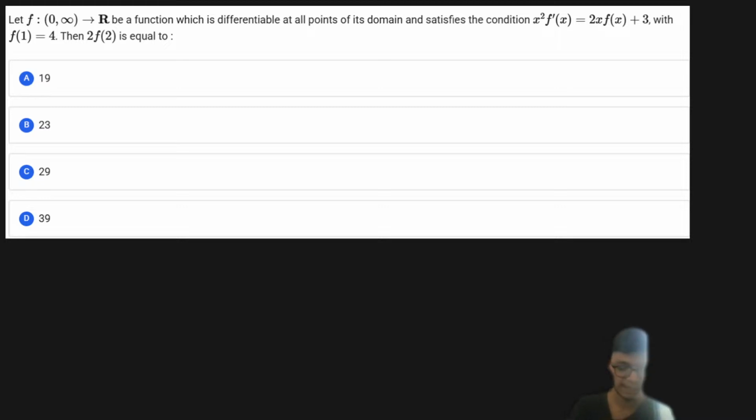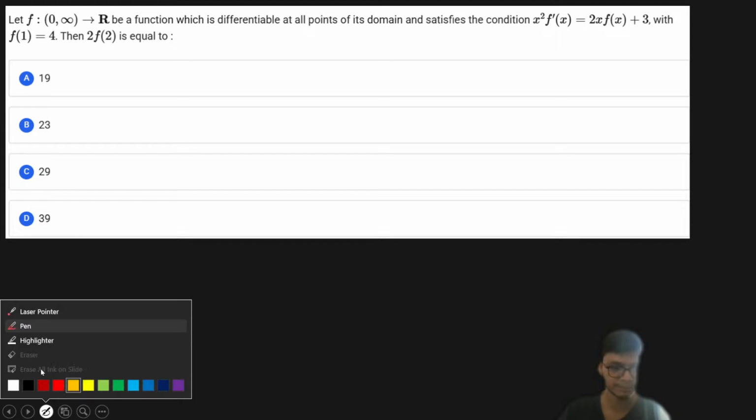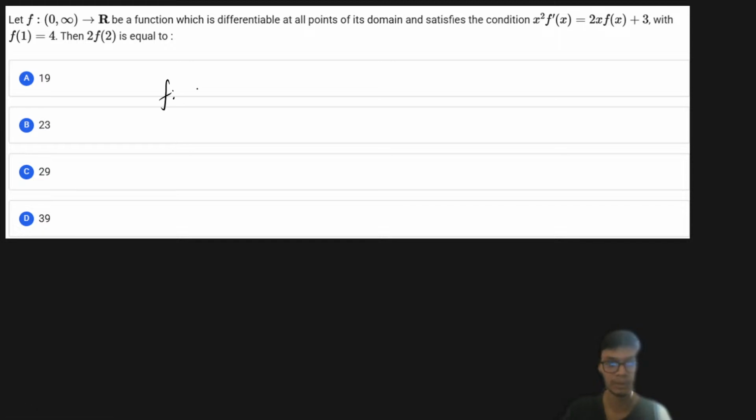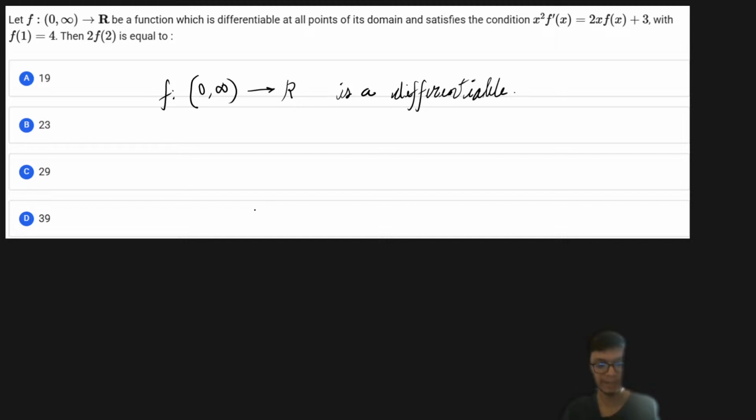The question says that I have a function which is defined with a domain of all positive real numbers, except 0, and its codomain is all the real numbers, right? Now it is said that it is a differentiable function. If you recall from the last class, we have discussed differentiability, right? Differentiability of a function basically means the slope is continuous. The slope of the function at a point is continuous, right?